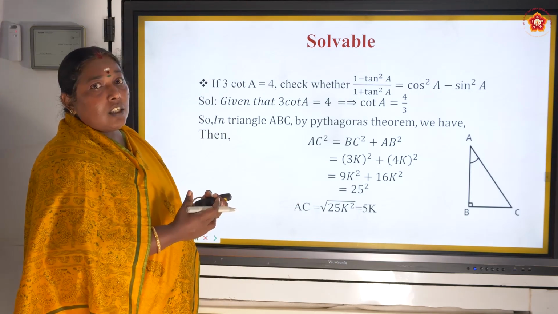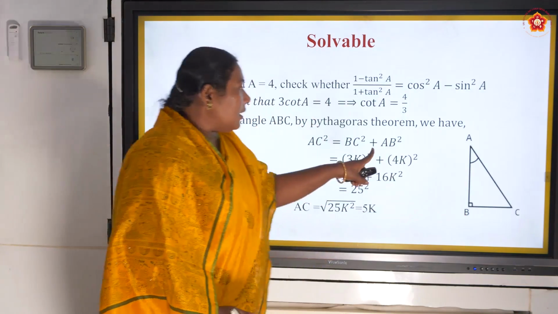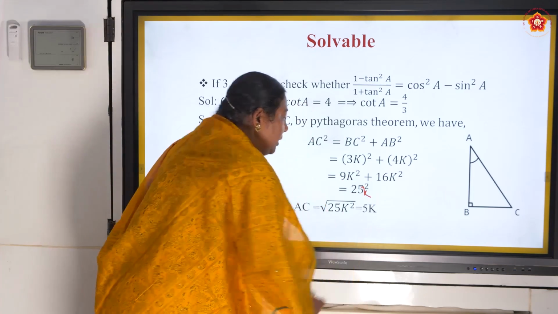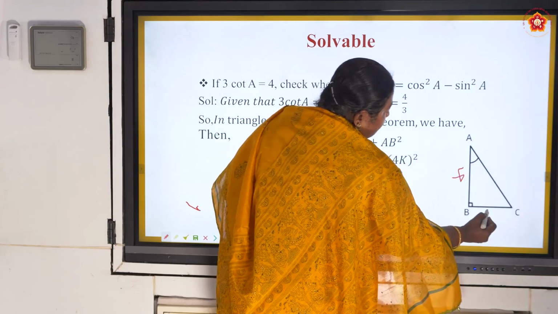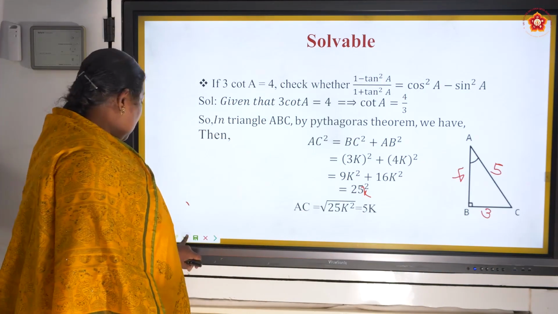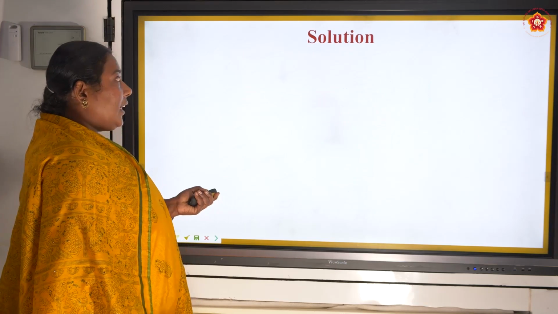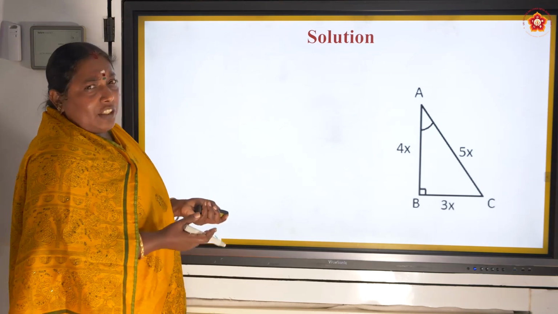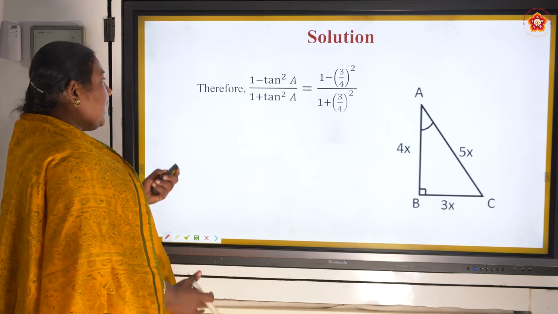Hypotenuse square is equal to the sum of the squares of the other two sides. So the other two sides are BC square and AB square. Add them and I will get 25k square, so it becomes 5k. So if this is 4, this is 3 and this will be 5. I think you learnt this as Pythagoras triplets in your 8th standard. So now we have all the 3 sides. If we have all the 3 sides, I can easily write sine, cos, cot, everything.